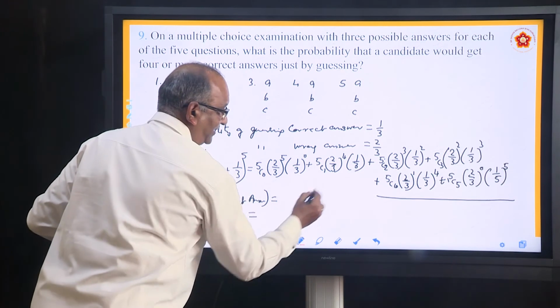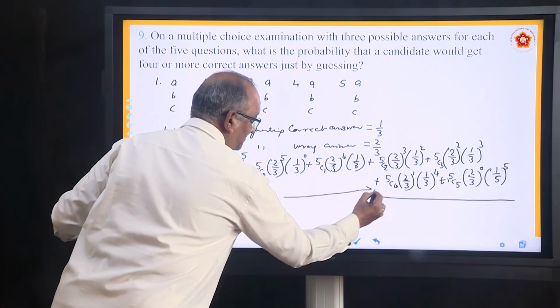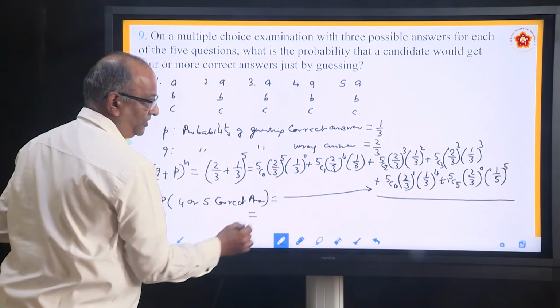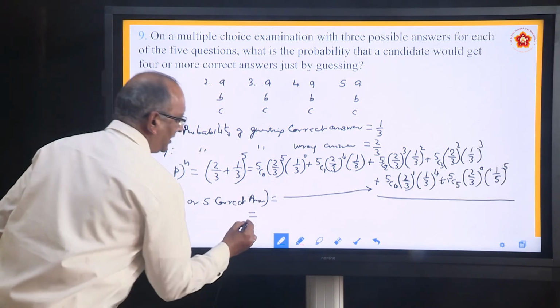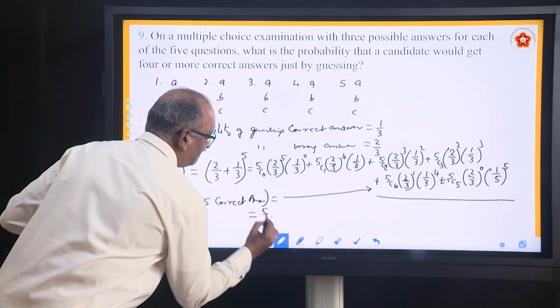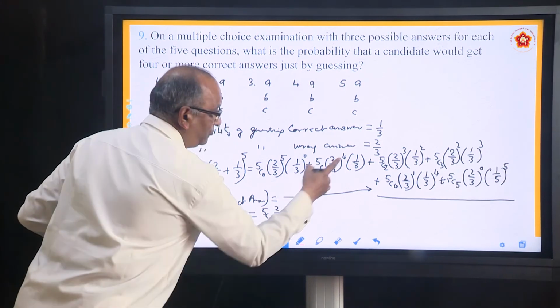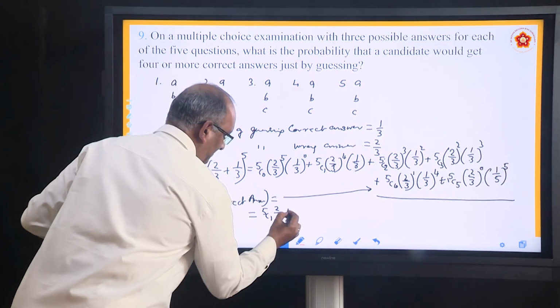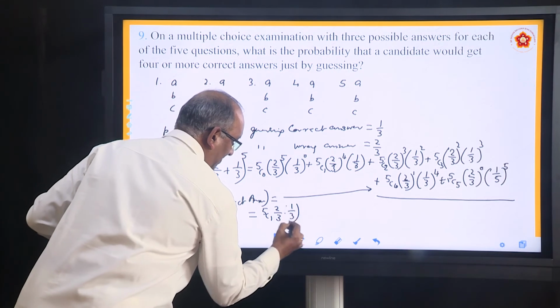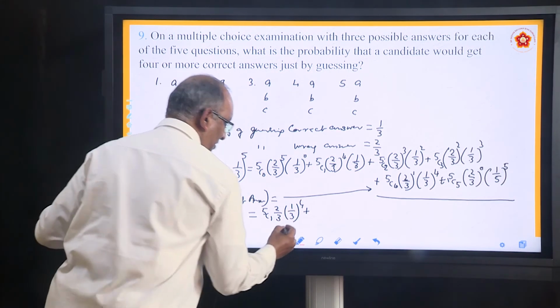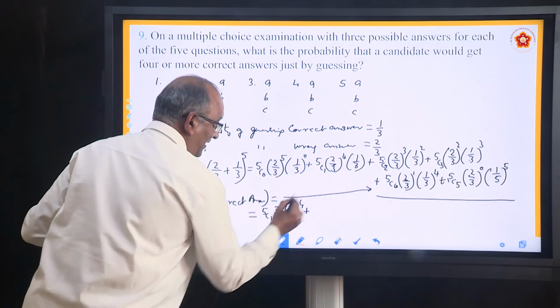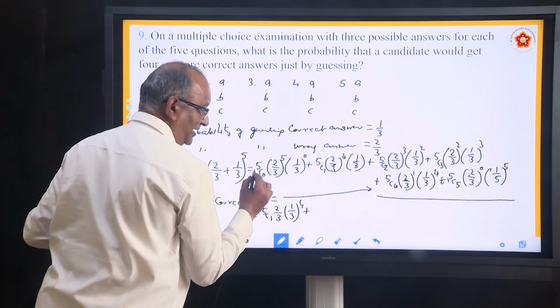This particular part is equal to 5C4. 5C4 can be written as 5C1, (2 by 3) into (1 by 3) to the power 4, plus, sorry, 5C4 it is. 5C4 can be written as 5C1.